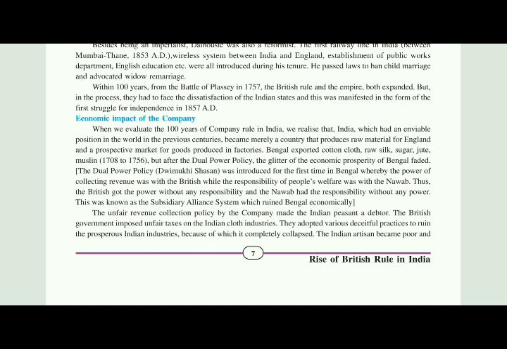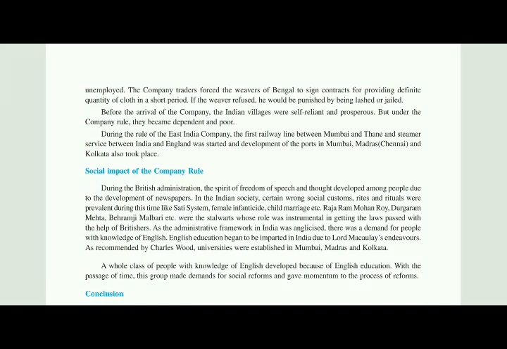The Indian artisans became poor and unemployed. As the Britishers were collecting more revenue and unfair taxes from the people, the people of India became very poor and unemployed. The company traders forced the weavers of Bengal to sign contracts for providing a definite quantity of cloth in a short period.